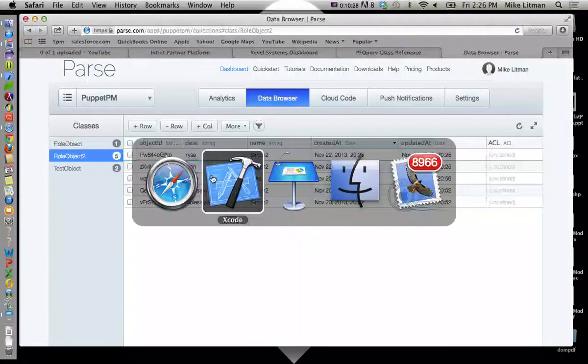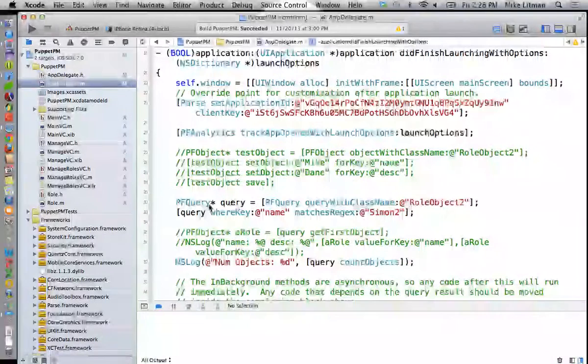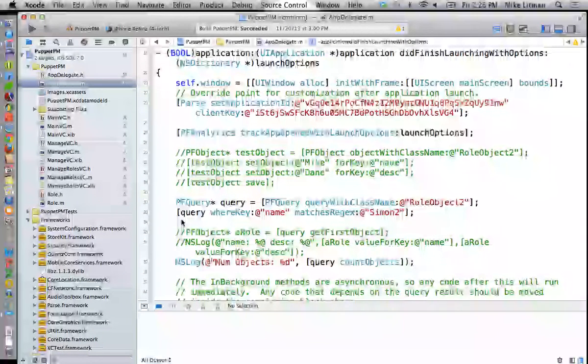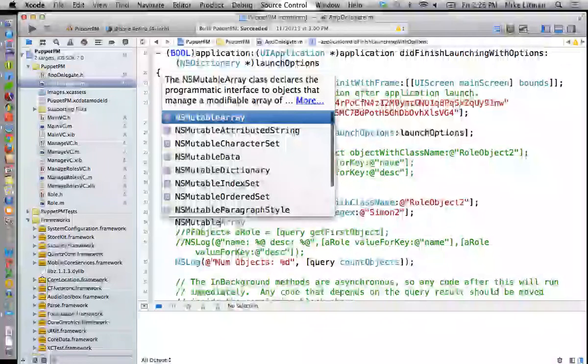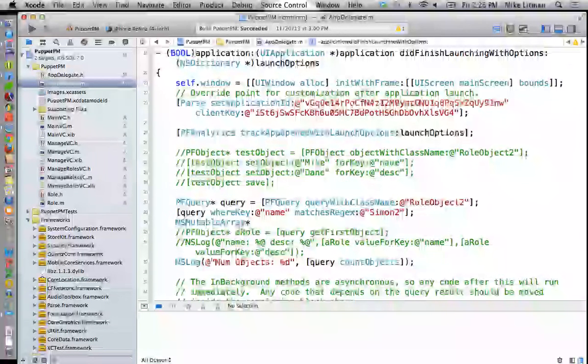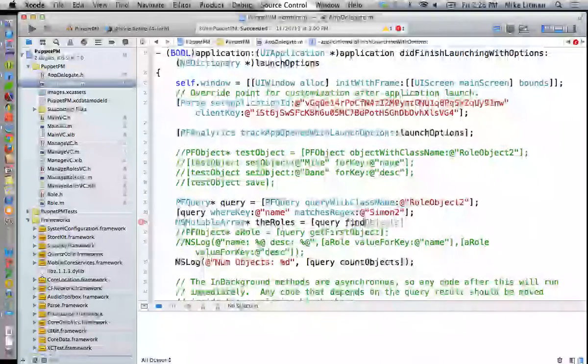Okay, so now I'm going to come into our code. We're going to start off by creating a query on role object 2. Then we're going to constrain that query to only get objects whose name key is equal to Simon2. Then we're going to create an NSArray. Here, I'll do NSMutableArray since we like those. We'll just call it roles. And this is going to be equal to query find objects.